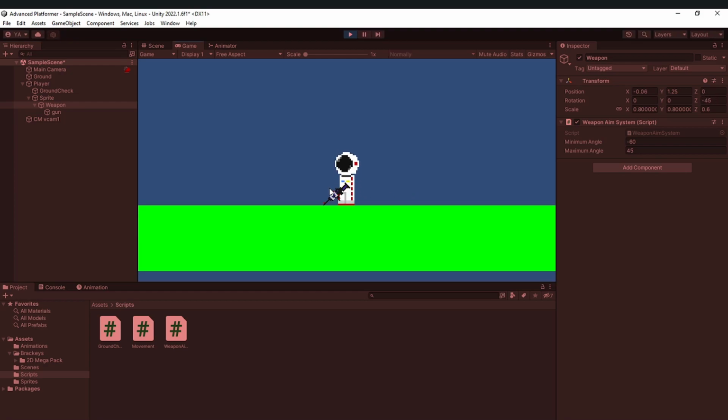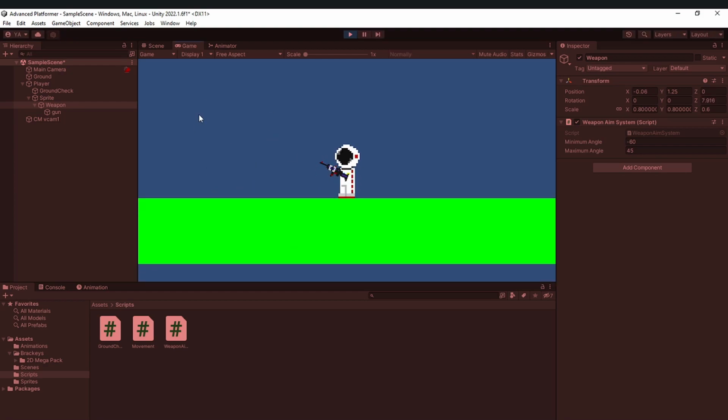So what you should see is that now our gun system is pretty much working correctly. If I move to the left, you can see I can move my mouse here and it's working, and if I move to the right, I can move it here as well, and it's working as well. Now, one thing that I noticed is that we can only change direction by walking in the wrong direction. However, we should be able to walk in this direction while facing our gun at that direction. So the facing, I believe, should not be handled by the movement.